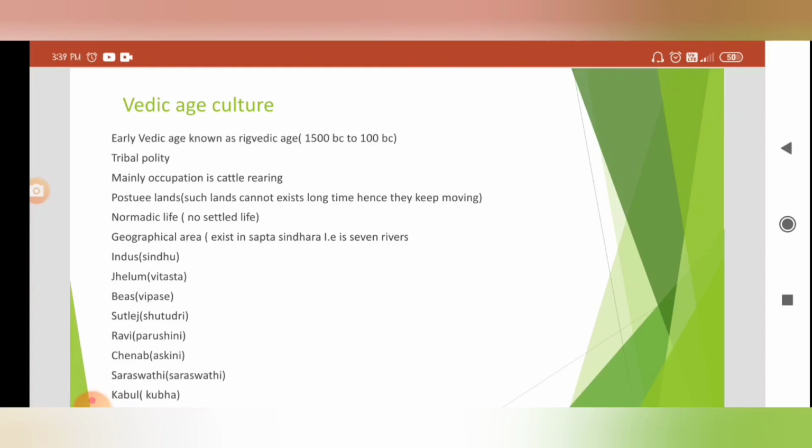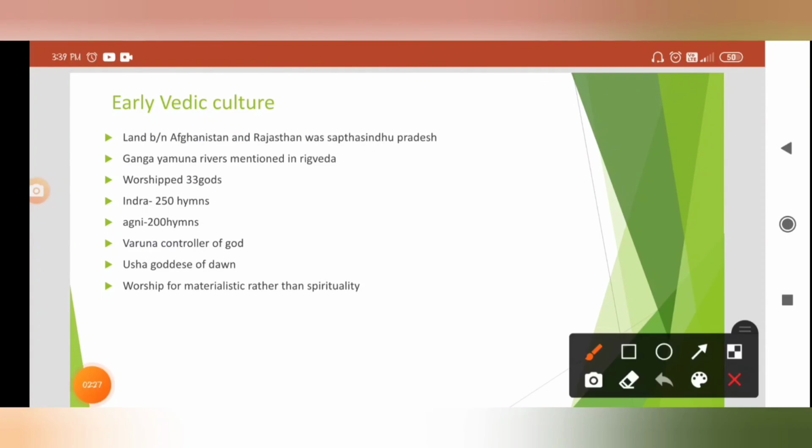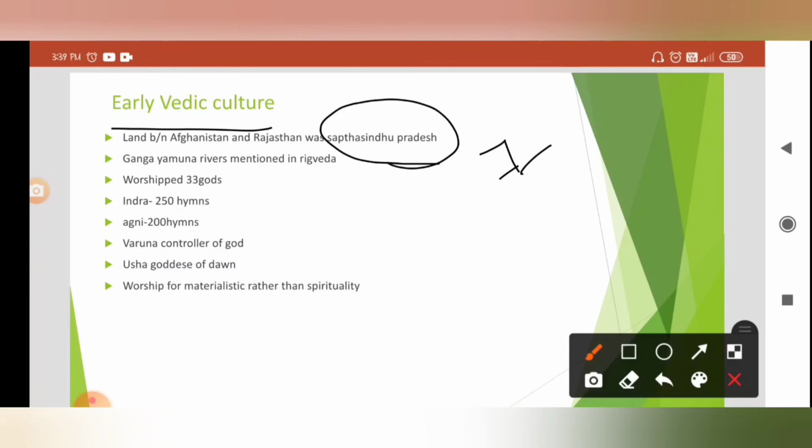Next is early Vedic culture. The land between Afghanistan and Rajasthan was Sapta Sindhu Pradesh. So overall the 7 rivers land lies between Afghanistan and Rajasthan. We can find the Ganga and Yamuna rivers mentioned in the Rig Veda.